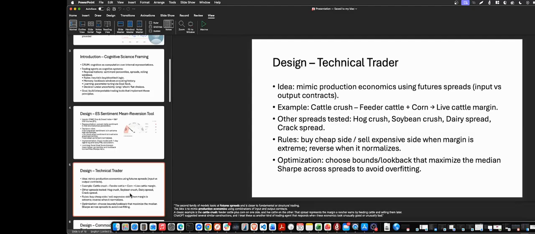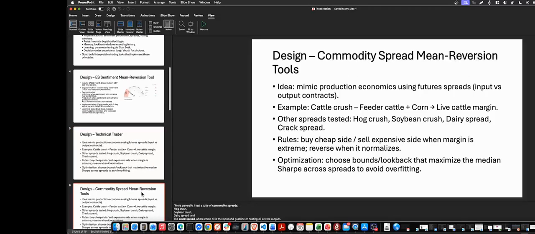The second thing we did was use an LLM to find spread trades. That mimics the economics of fundamental investing and trading. The idea is to mimic production economics using a combination of input-output contracts. A classic example is the cattle crush, where we mimic the economics of a cattle rancher. So what you want to do is buy corn and baby cow on one side and sell the adult cow. ChatGPT suggested several constructions similar to this, and I'll walk you through them in a bit.